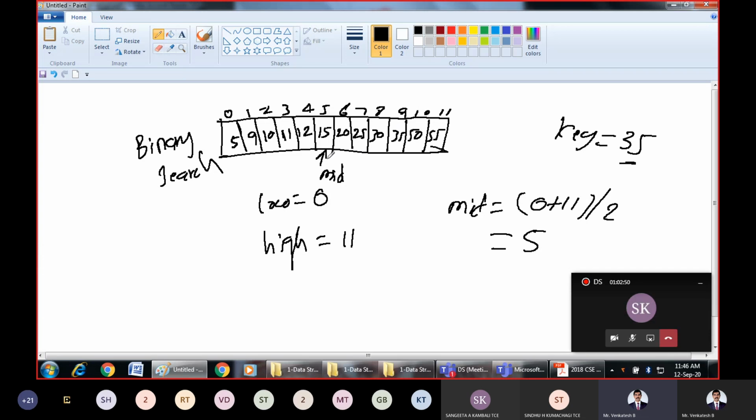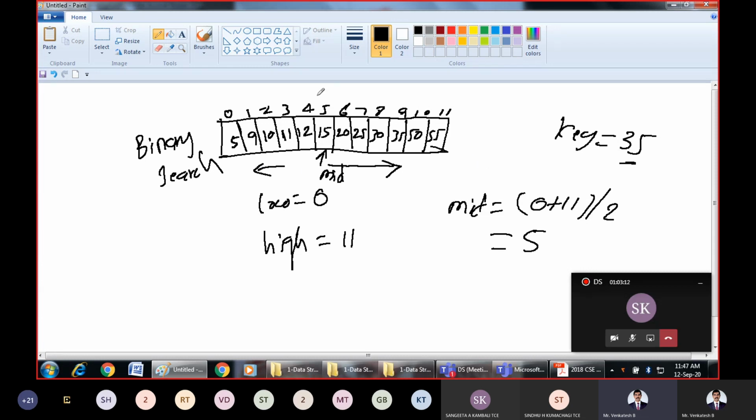That means it is obvious that the element is present to the right side. If the key element is smaller than the middle element, then we will search towards the left side. Now in this case, we have to search to the right side.